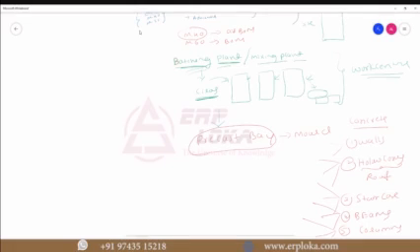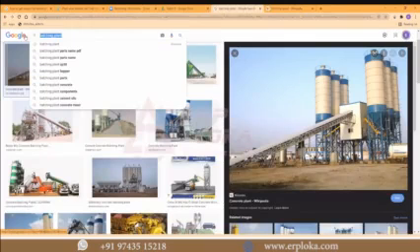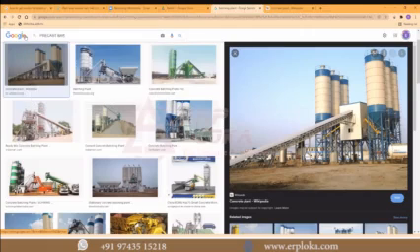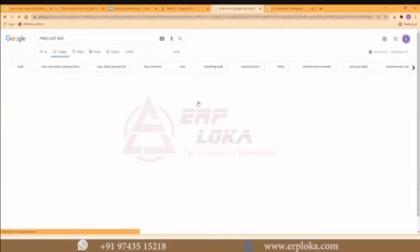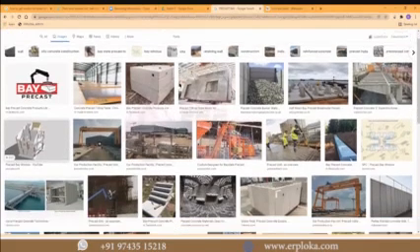How the precast bay will look, I will show it in Google. You see, it will be like this. Okay, precast bay, this is the same one.